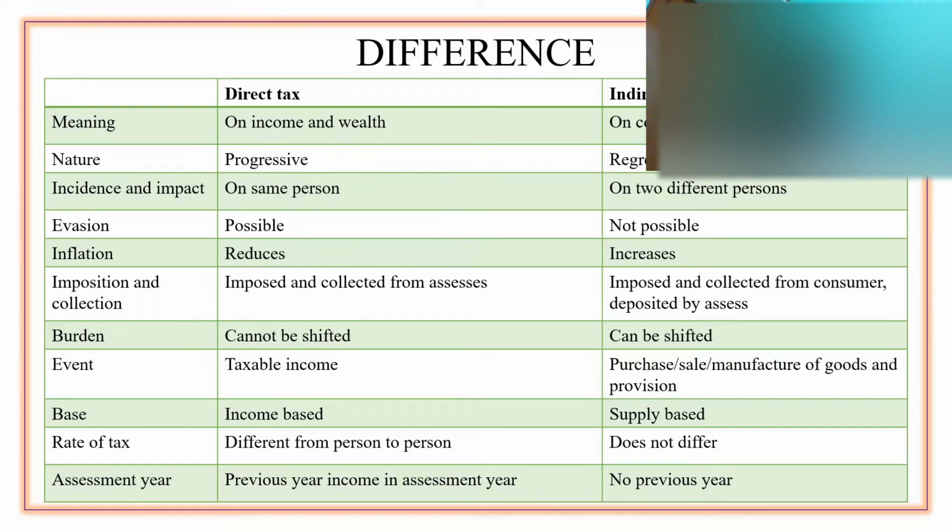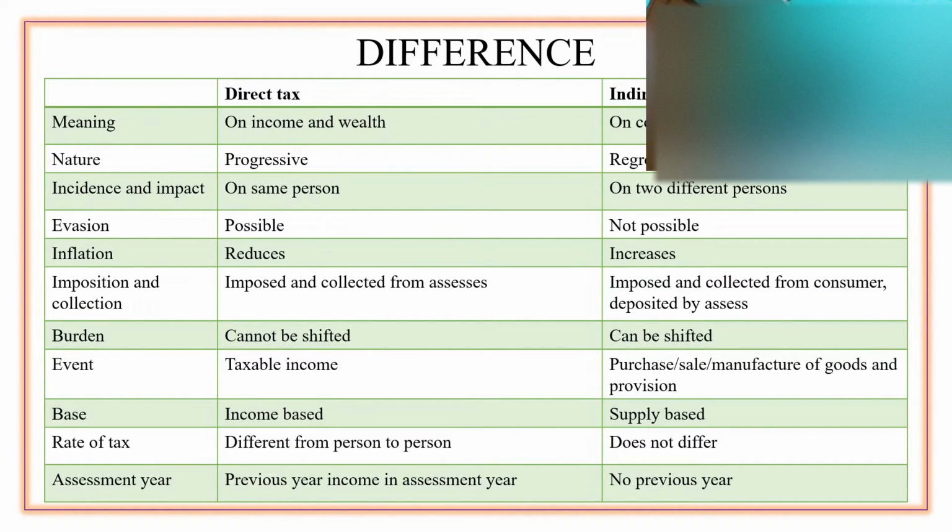But if we look at indirect tax, what happens with indirect taxes? It is taxed on two different persons. So how does this work? I'm a supplier and I would be collecting GST from the consumer. So what do I do with the taxes that are collected? I'll be paying that to the government authority. So this is how tax is collected from one person and paid by the other person. So you have two different persons.